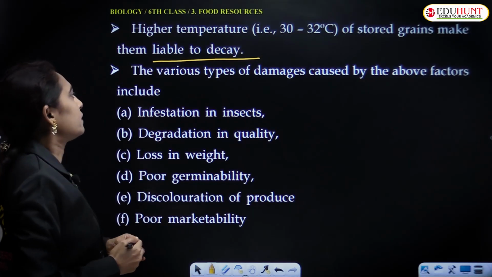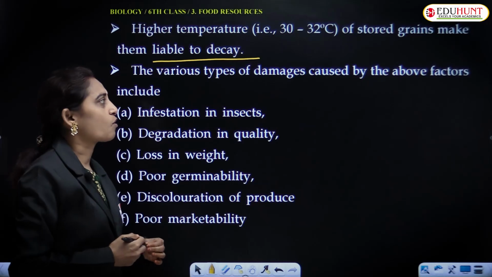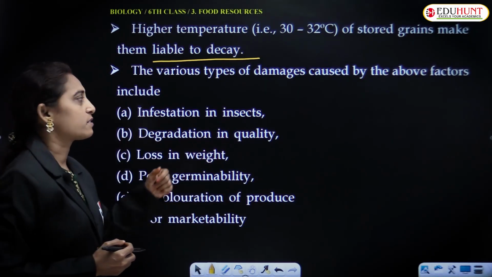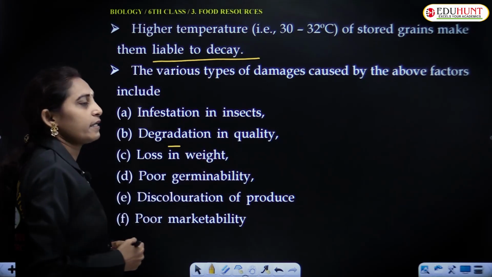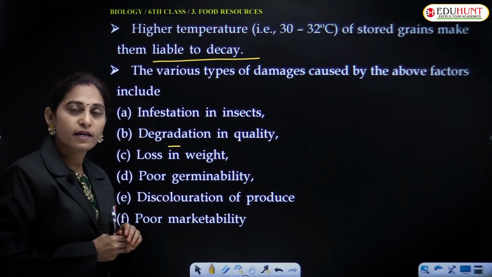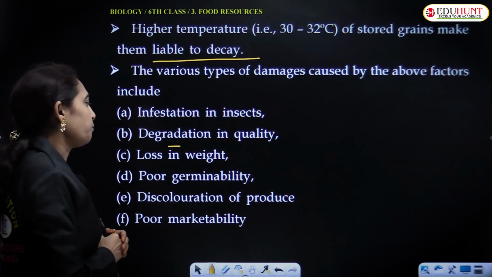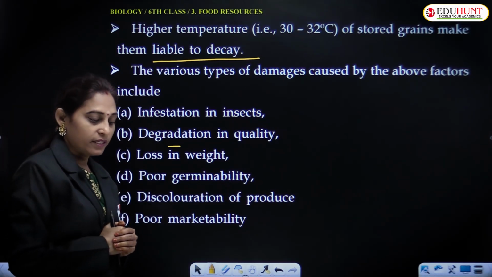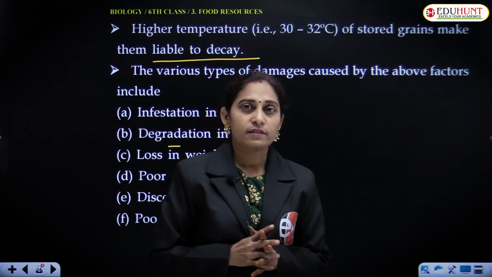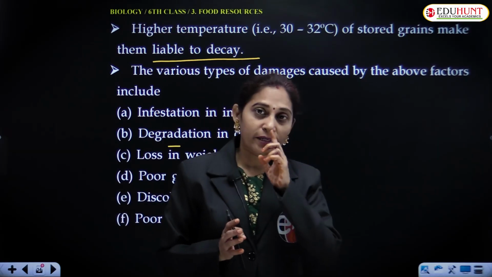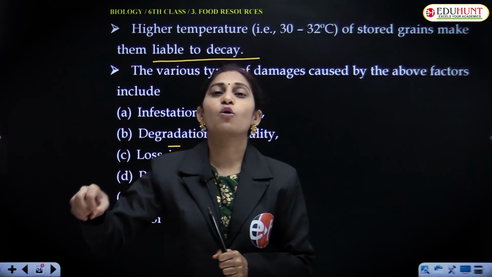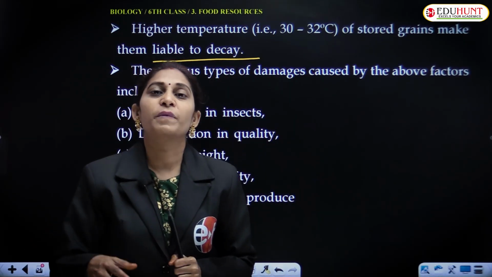And the various types of damages caused by the above factors include insect infestation and degradation in quantity and even quality, loss in weight that comes under quantity, and then poor germinability. If the grain is not good, it loses its potency during storage. What happens if we sow the seeds in the soil? It may not germinate.